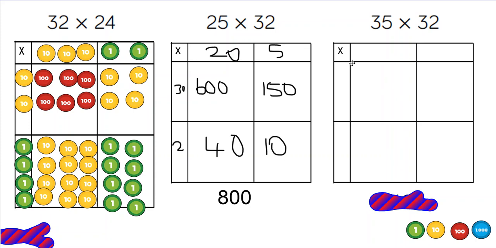So similarly with this one, we should have had 35 and 32 and fill in your gaps, and it should have left you with 1,120. Okay, children, that is all the practice for today. Tomorrow, we're going to move on one more step.